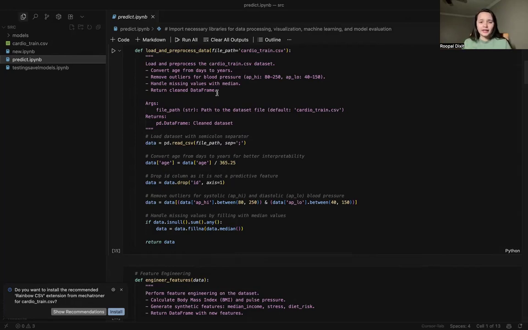XGBoost is a powerful gradient boosting algorithm that optimizes decision trees for better accuracy. It's known for its speed and performance in multiple competitions. It's a very reliable algorithm, and we wanted to see how much we could get from it. We also used LightGBM, another gradient boosting algorithm similar to XGBoost, but optimized for large datasets and faster training. It also worked very nicely with this dataset.